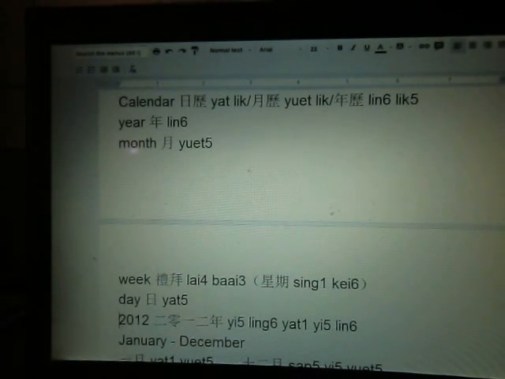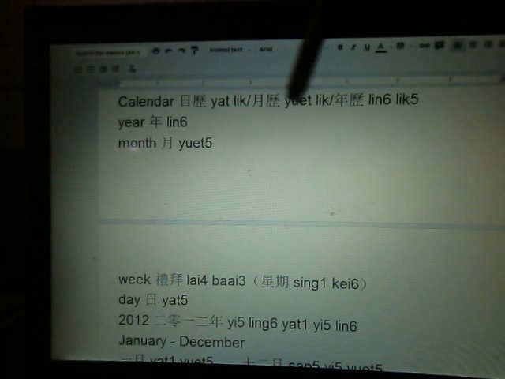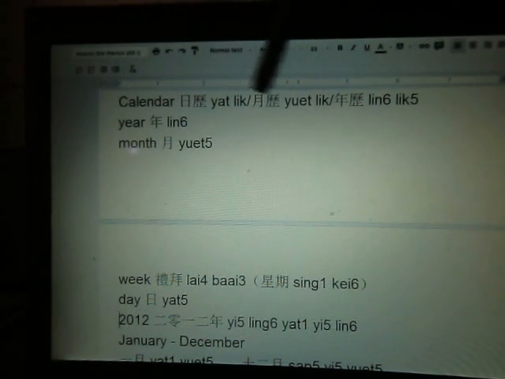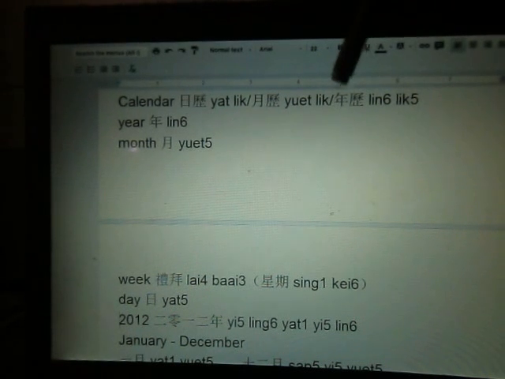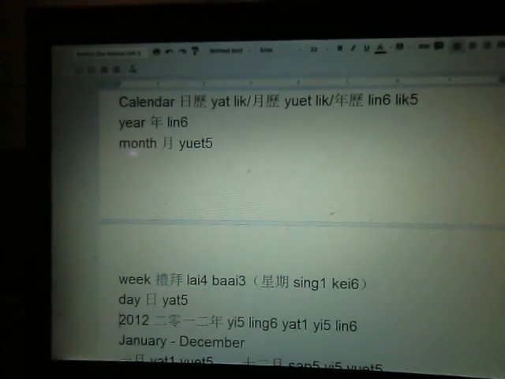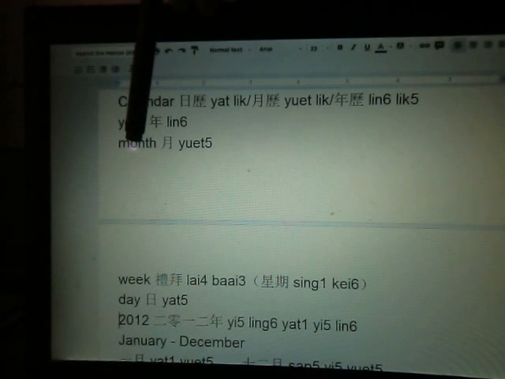How about calendar? Our calendar is 日曆, which has each and every day on a single page. But then you also have 月曆. 日 means day, 月 means month. So for the monthly calendar, each page has a particular month. Or you have 年曆. So on the same page you have the entire year. 年 means year. 日 day, 月 month, 年 year.